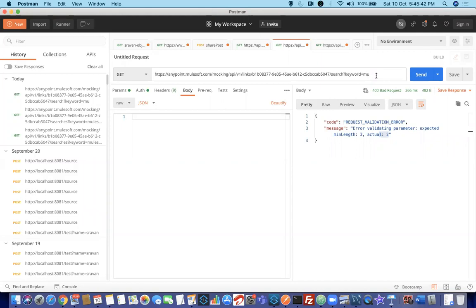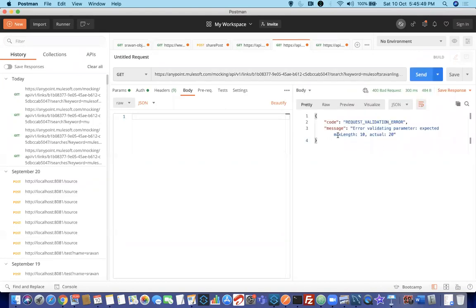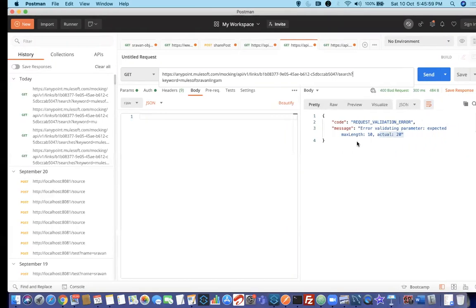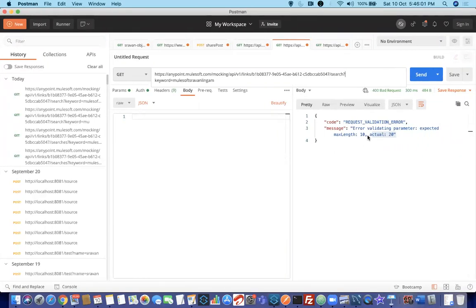Now maximum also I have told is 10, right? Try to add more than 10. Send it. Again, it will say bad request. It is saying your maximum length is 10, but you are giving 20 letters. All these things, you are not coding anything to validate this. RAML itself is internally coding and doing all these validations.